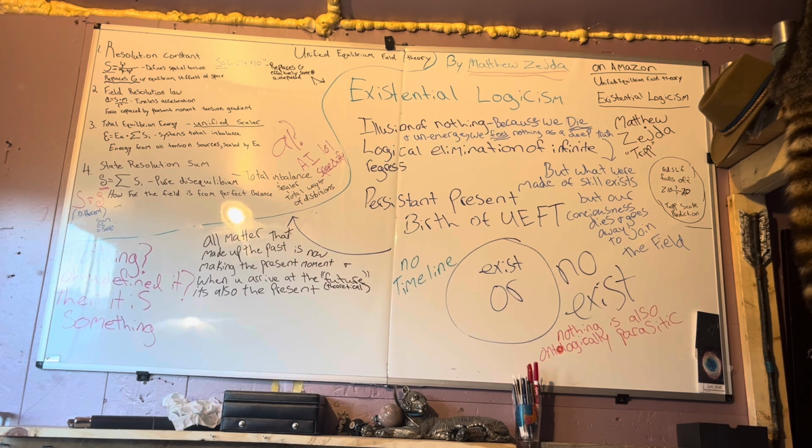The logical elimination of infinite regress is not an isolated conjecture, but the inevitable consequence of the prior three chapters: the epistemic refutation paradox, ERP, the persistent present, PP, and the illusion of nothingness, ION. Together, these pillars show that an infinite regress of explanations or causes is not merely unlikely or impractical. It is a metaphysical non-starter. In other words, any valid explanatory system must terminate in something self-sufficient and necessary. We will explore each of these three insights in turn, and then address major objections before articulating the profound implications of this conclusion.